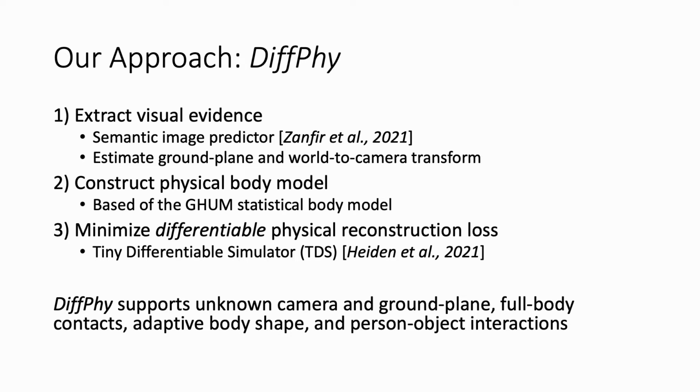In the second step, we construct a physical body model to represent the observed subject in the physical simulation. In the third step, we optimize a reconstruction loss between the motion inside a differentiable physics simulator and the observed visual evidence. This results in a reconstructed motion that is as close as possible to the observed motion while still respecting the constraints of physical simulation such as contacts and gravity.